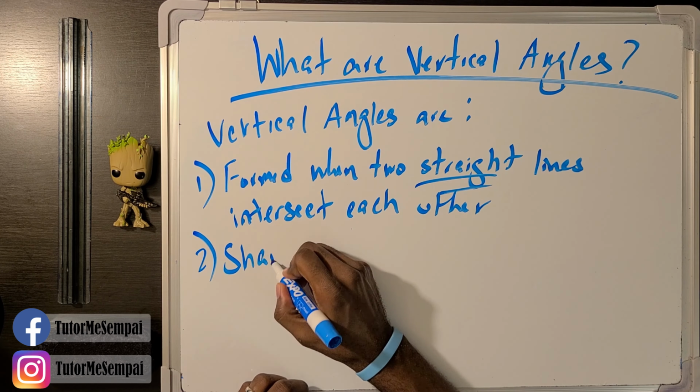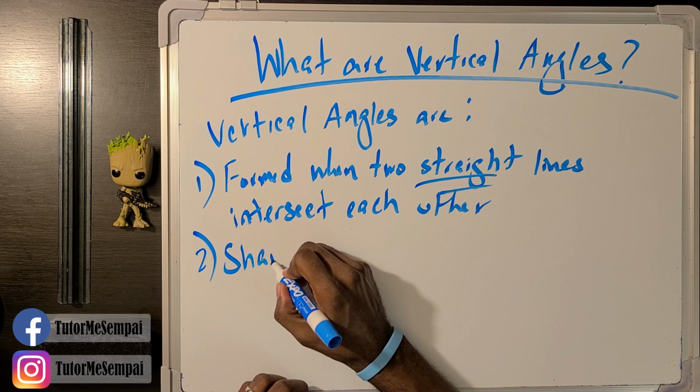Now, what is this last one? What does it mean to be congruent? Well, if you saw my last video on this topic, I made a video on congruent angles. You would know that congruent angles are 2 angles in which they have the same measure. If 2 angles have the same measure, they're considered to be congruent. So that means that vertical angles, since they're congruent, have the same measure.